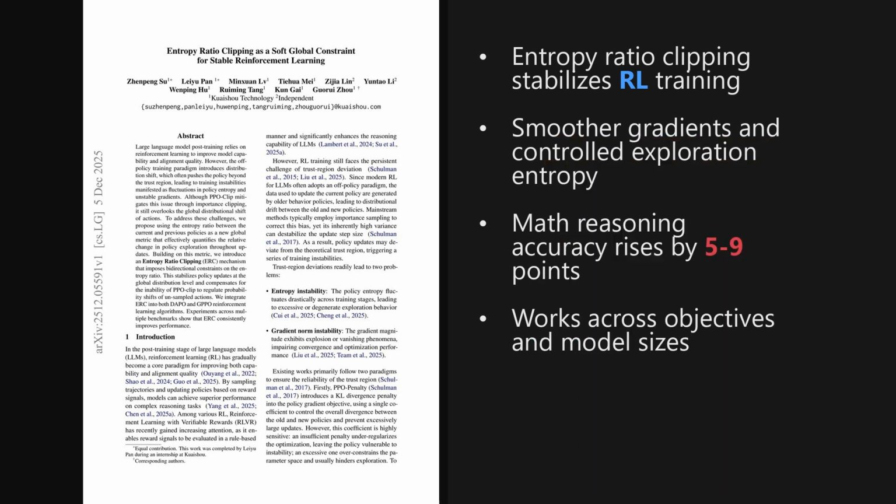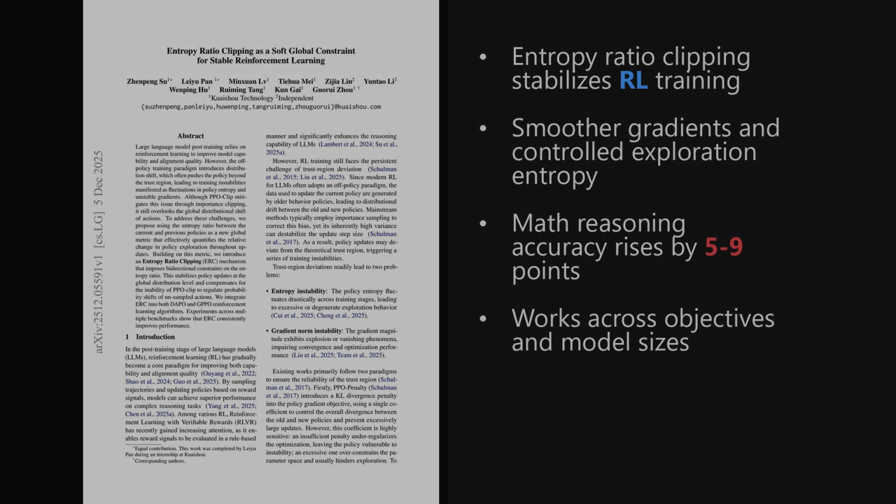I'm Alex. Today we're looking at a paper from the Hugging Face trending list, published on December 5th, 2025, about 3 days ago. This paper tackles instability in reinforcement learning used for large language model post-training. It introduces entropy ratio clipping, a way to monitor and clip changes in policy entropy so training stays stable and performance consistently improves. The paper is titled Entropy Ratio Clipping as a Soft Global Constraint for Stable Reinforcement Learning. And as we will see later, the implications for safer and more reliable model training are quite significant.